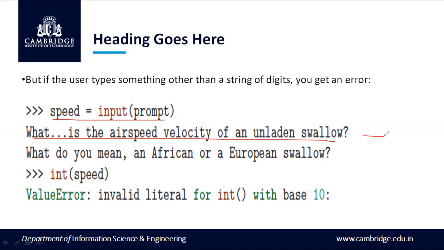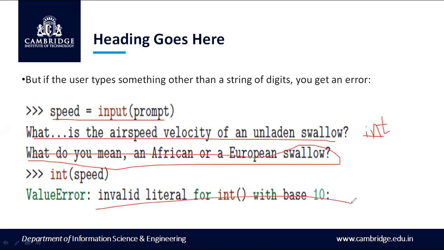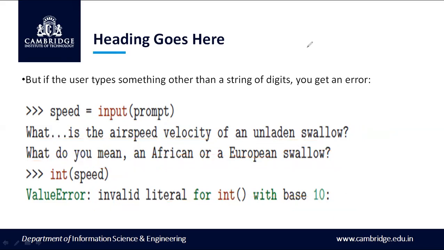Here the user has to enter only integer values. If we type something else, like a string or a sentence, we get an error. The input should be int with base 10. That is the error.